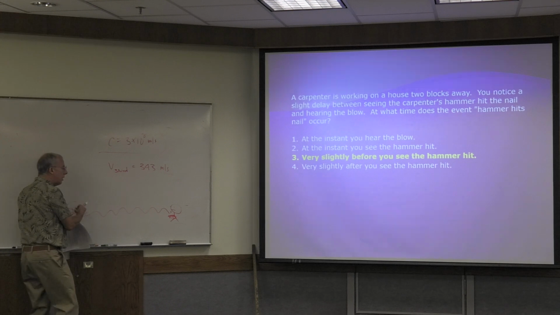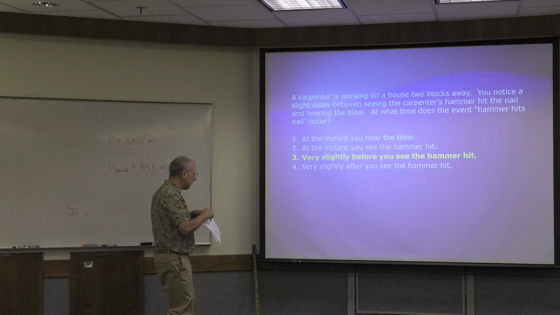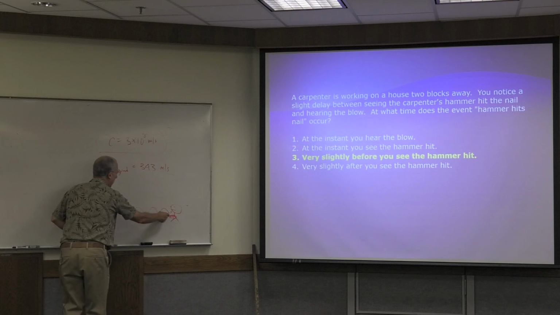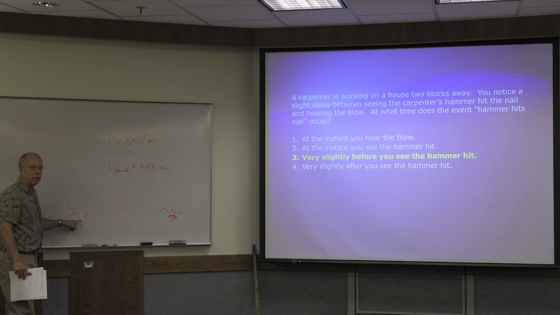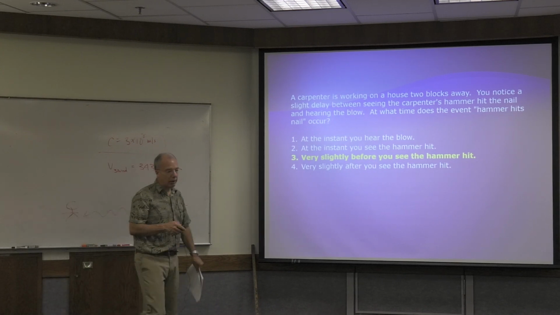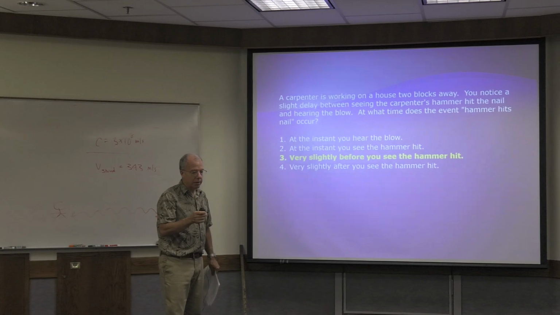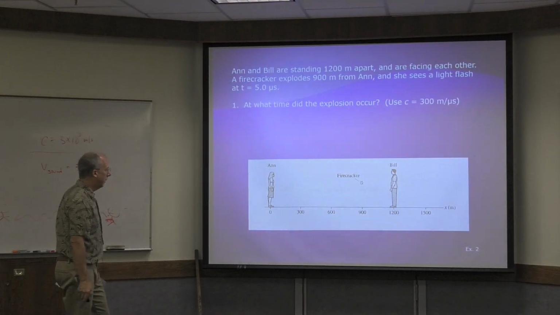So by the time you see it, there's been a little bit of a delay. So that's why the event, the actual hammer hitting the nail, occurs just a little bit before you see it. So we're trying to get the idea across that when something happens, the event is not the same thing as when it's perceived by us.